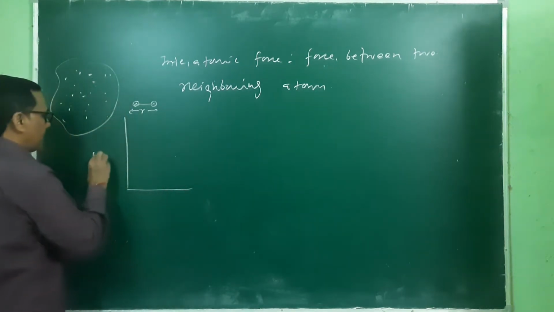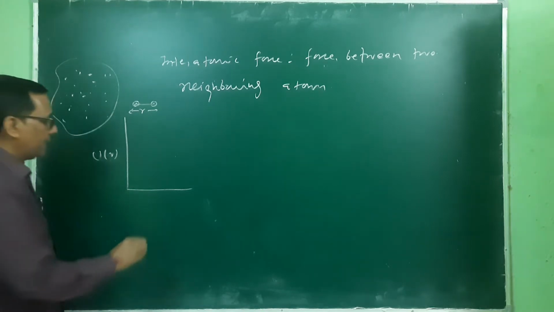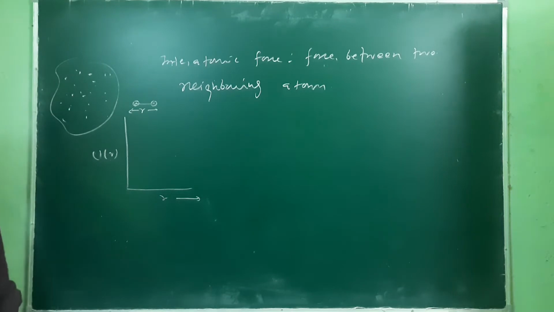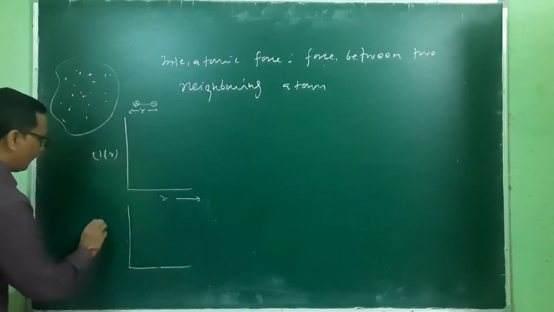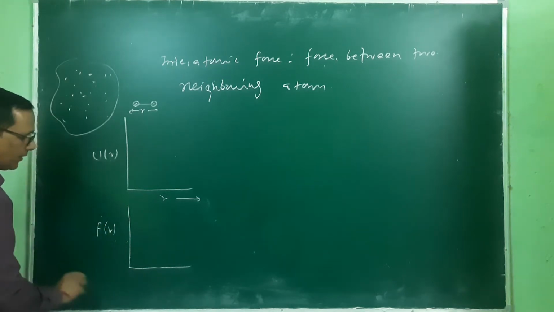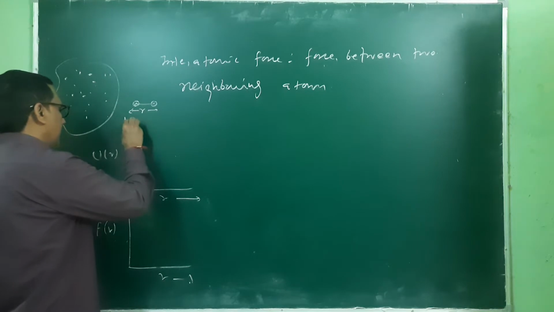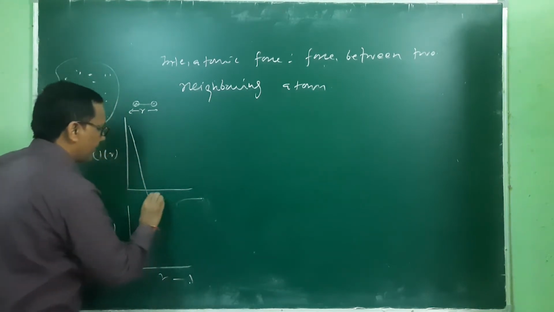Let's say this is the potential energy, which is a function of R, and this R is the distance between two atoms. Simultaneously we can also have a plot between the force between two atoms and this R. So this is just a decreasing force, and this plot is like this.